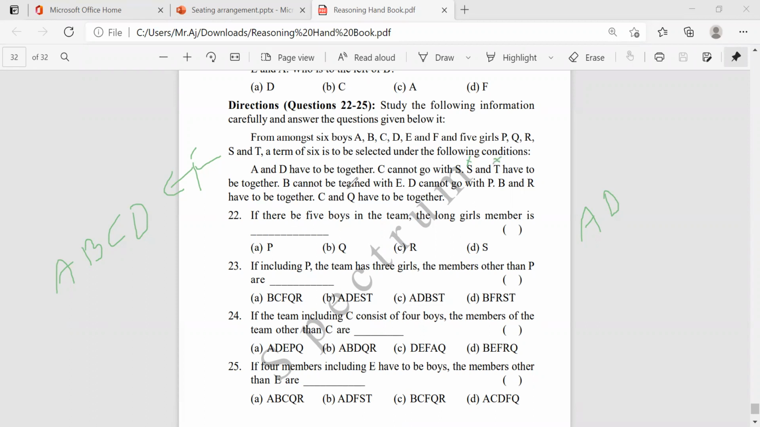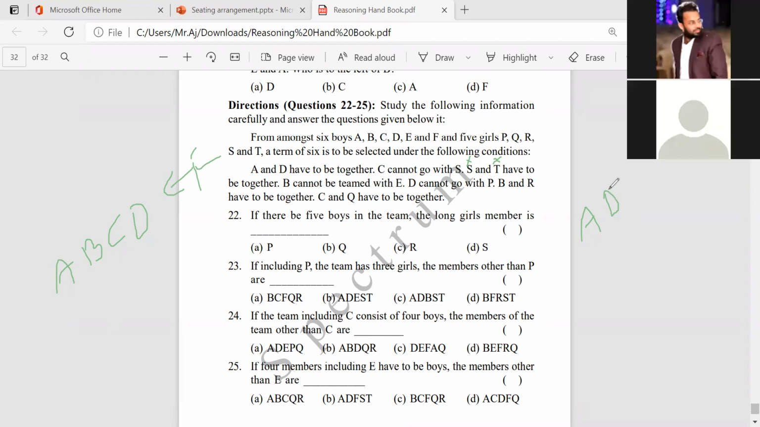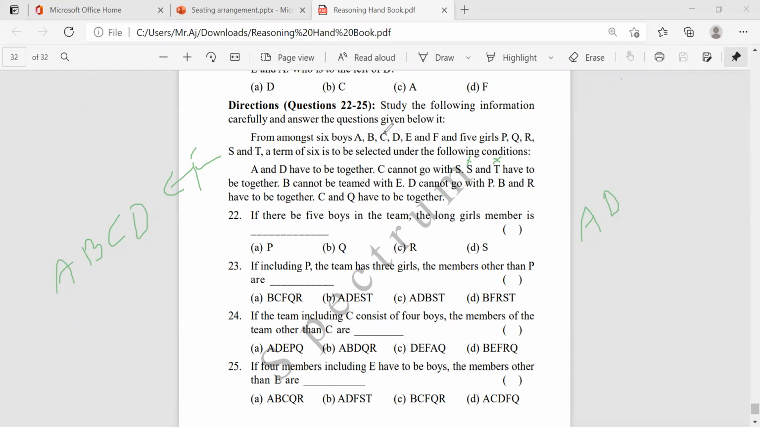And B cannot be teamed with E. So here in the boys, 4 members. B cannot go with E, so we cannot take B and E here. So who is remaining here? C and F we will take, suppose, in the team.